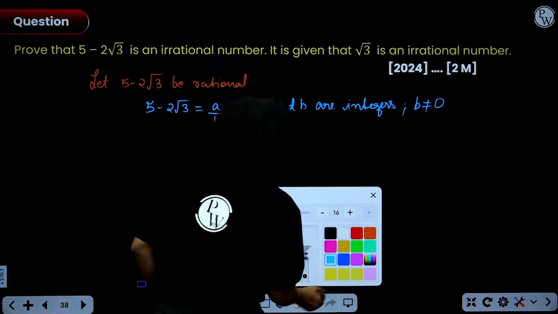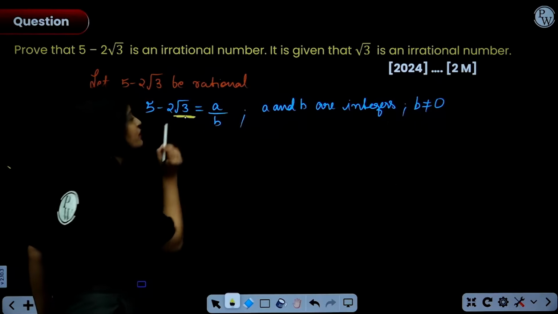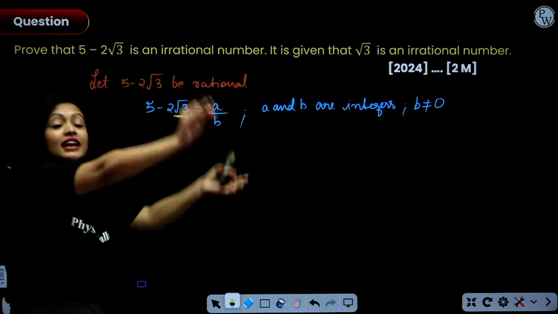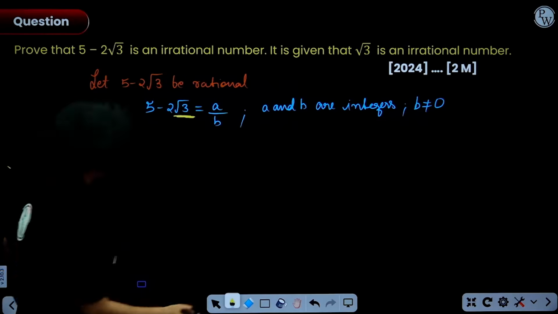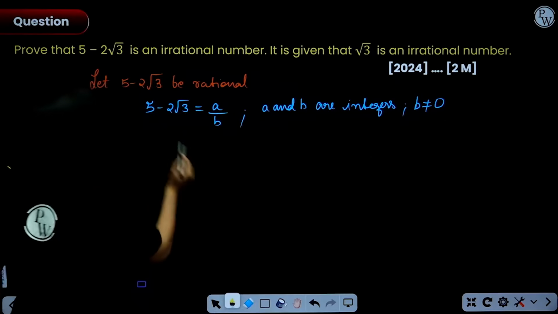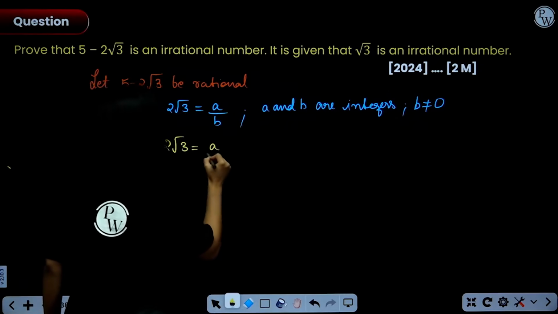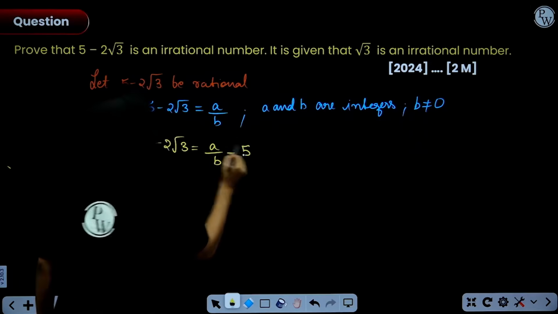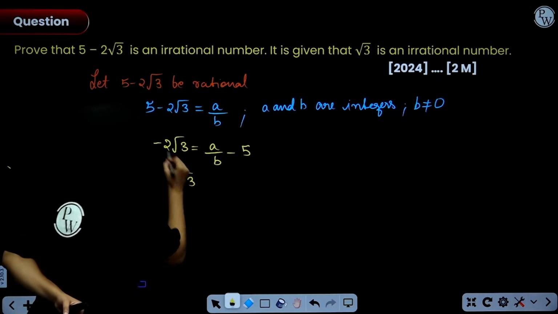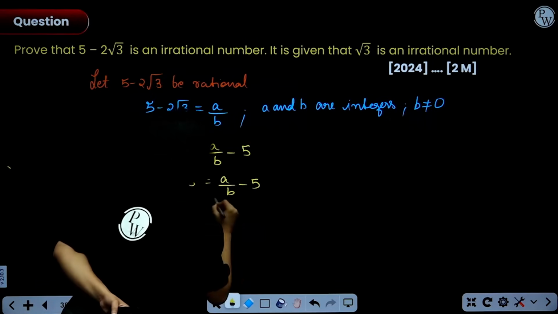Now, what we are going to do is figure out the value of root 3 from here. So we'll take everything on the other side except root 3. Got it? And why are we going to do that? You will see, don't worry. So, minus 2 root 3 equals a by b minus 5. I took positive 5 to the other side. Now, I'll take minus 2 to the other side, so we'll get a by b minus 5 over minus 2.